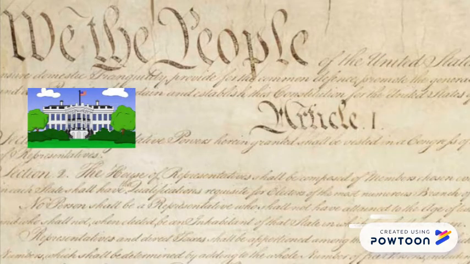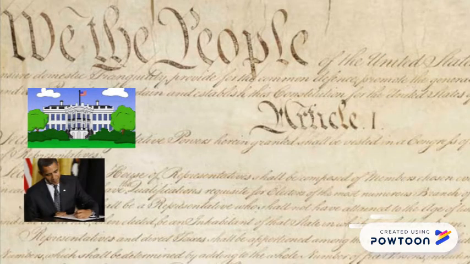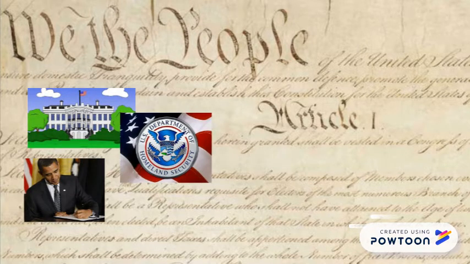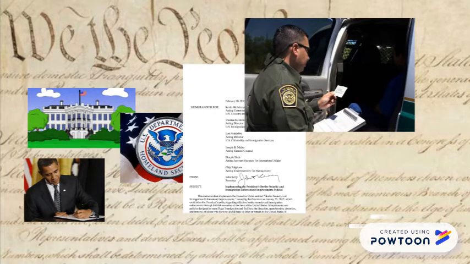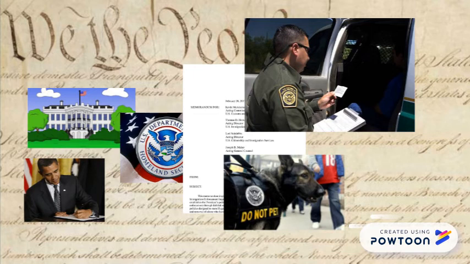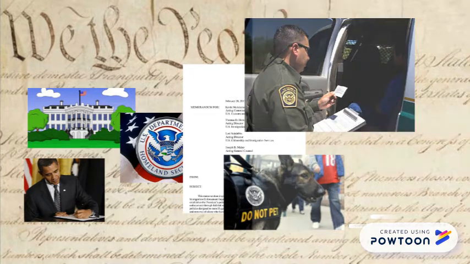The president has to enforce the laws. In order to do this, he writes executive orders. The executive orders give guidance to the departments on how to execute. The departments then turn these executive orders into written policies, and these policies then inform the men, women, and dogs on the ground how to execute the law.